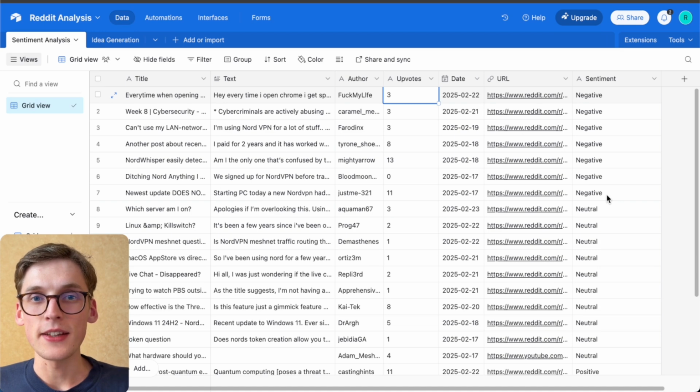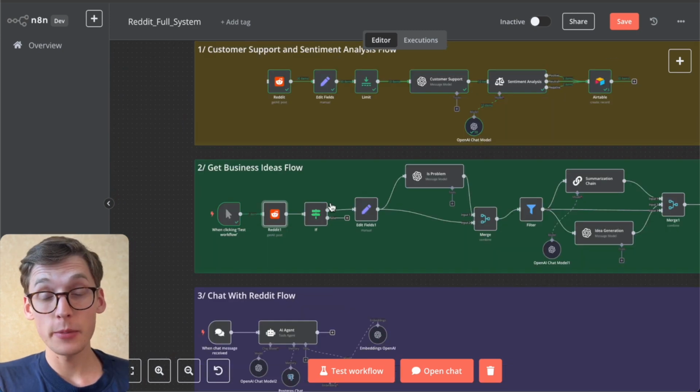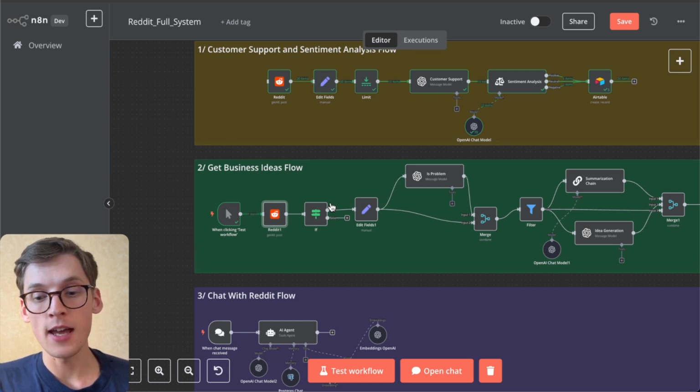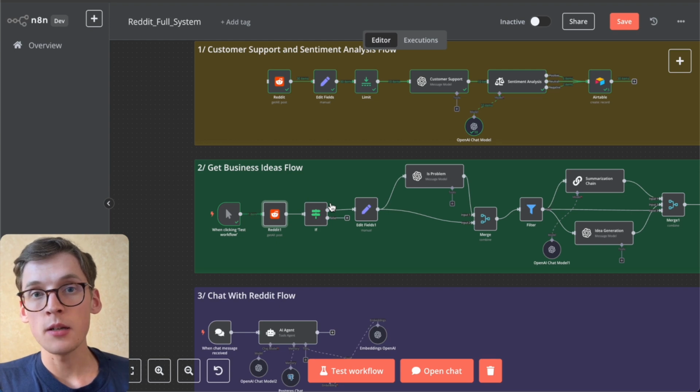We'll be integrating a more complex workflow. And now we'll be moving to the second part. We'll be scraping the Reddit data, but instead of analyzing for sentiment or getting the customer support message, we'll be checking if the subreddit has available business ideas, and if it has, we'll be asking AI to generate a new business idea or a unique selling point for that exact problem the customer or the redditor is facing.